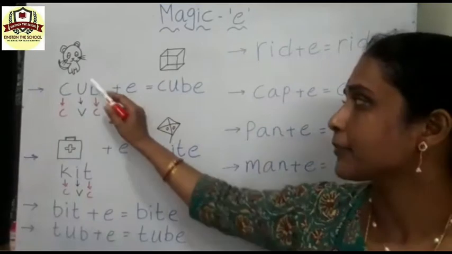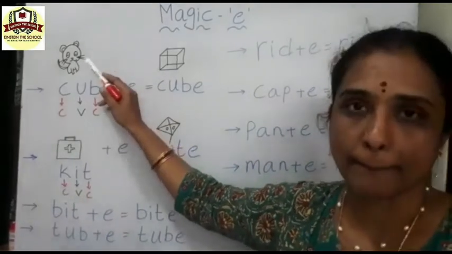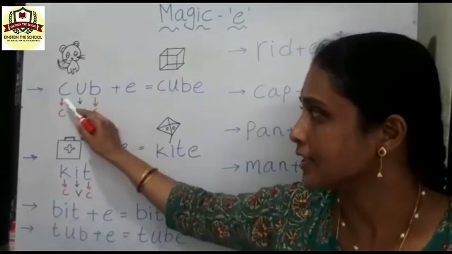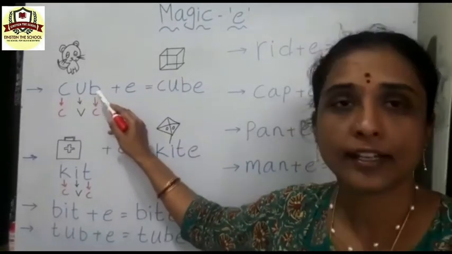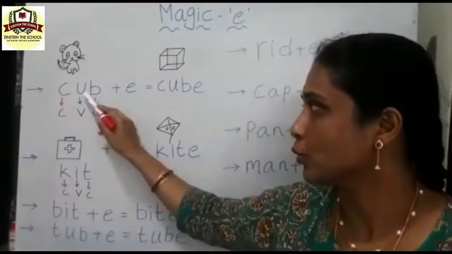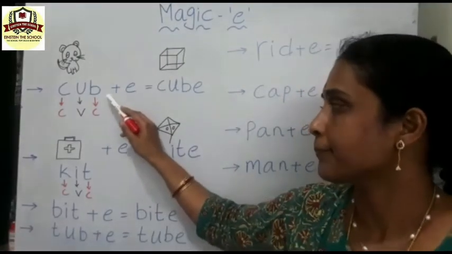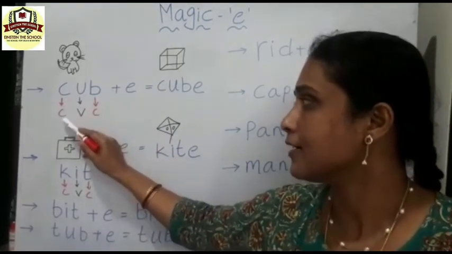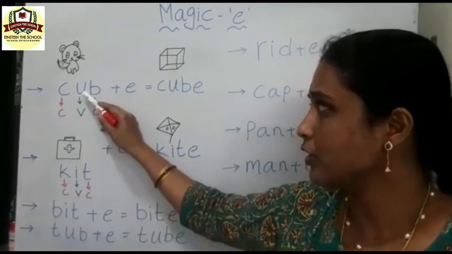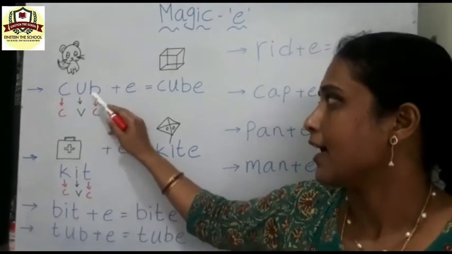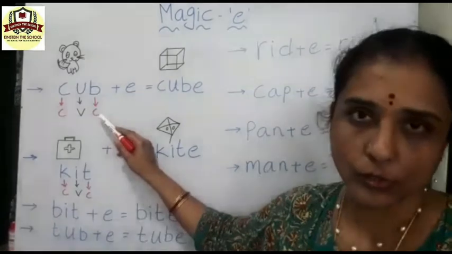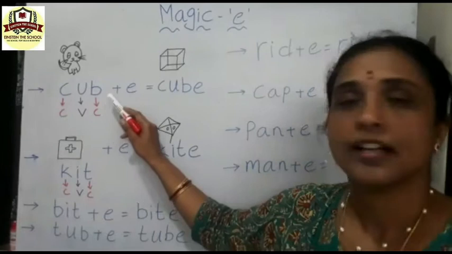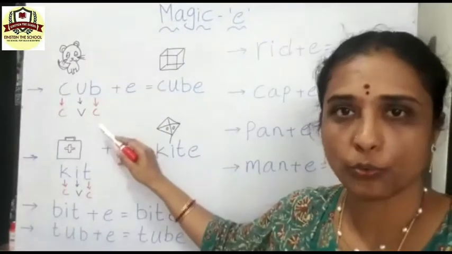See, for example, what is this picture, children? Cub. What is the spelling of the cub? C-U-B. Cub. Here in this, C is a consonant and U is a vowel and B is a consonant. Isn't it? Cub is a CVC word.